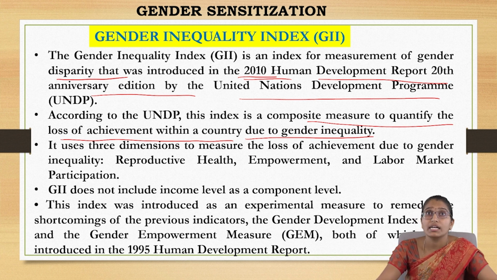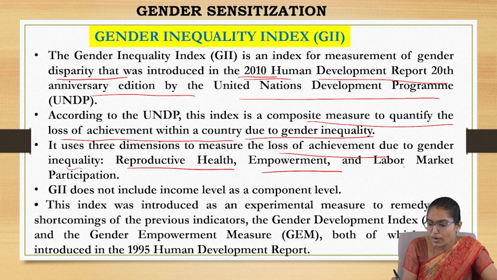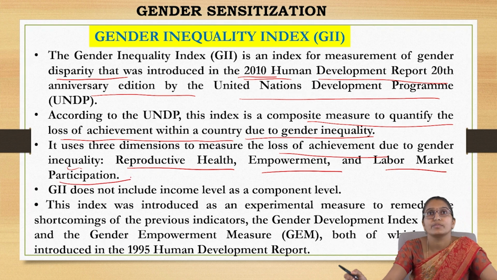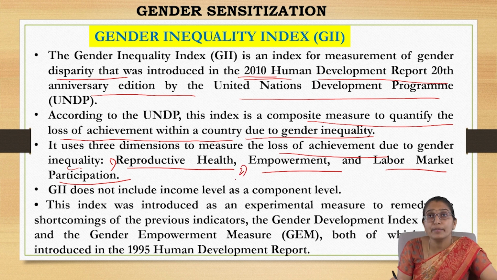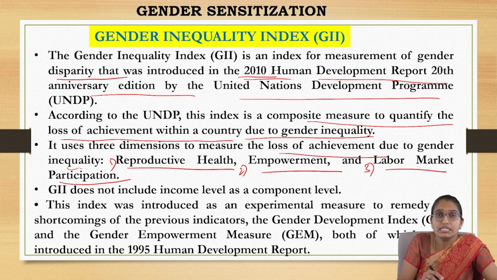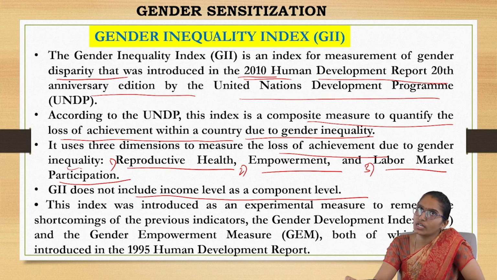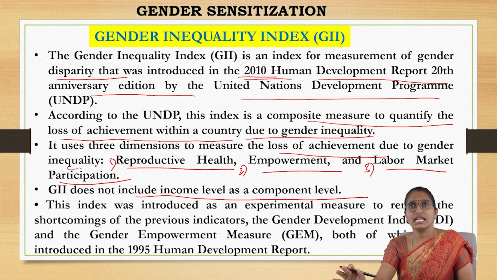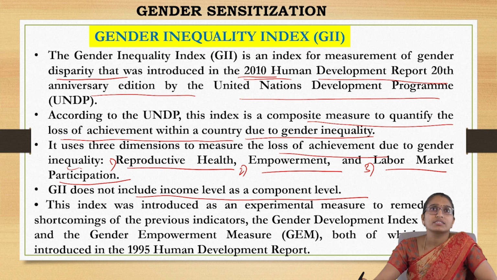So it uses three dimensions to measure loss of achievement due to gender inequality. One is reproductive health, second is empowerment, and third is labor market participation. So this GII doesn't include income level as a component. With respect to income, it is not measuring; it takes only health, empowerment, and participation. These three factors it is taking.